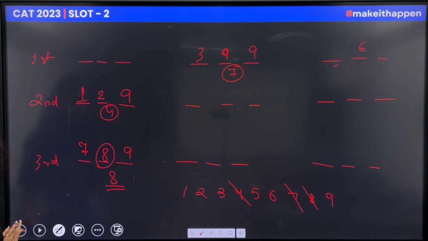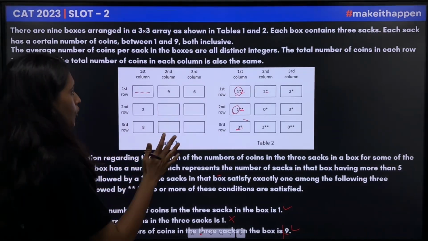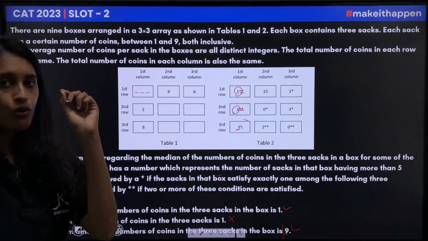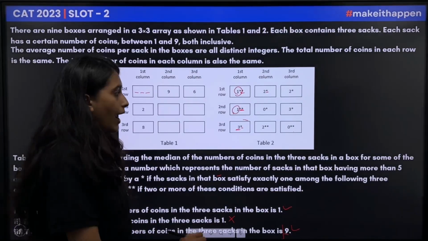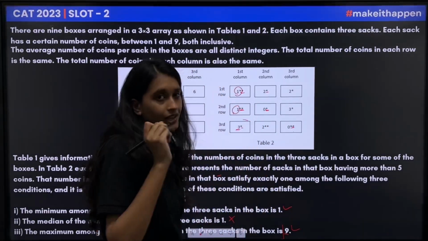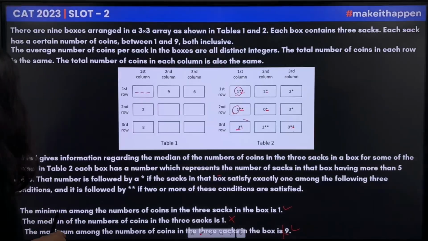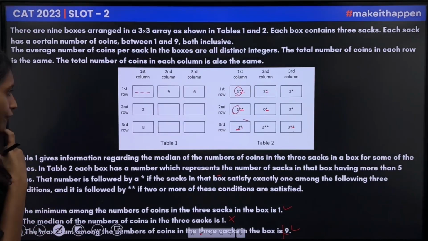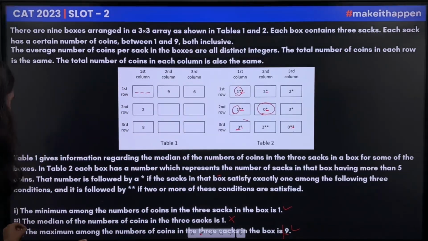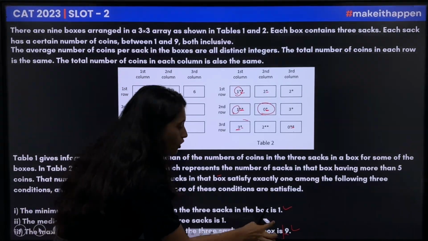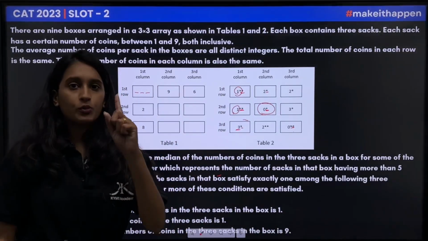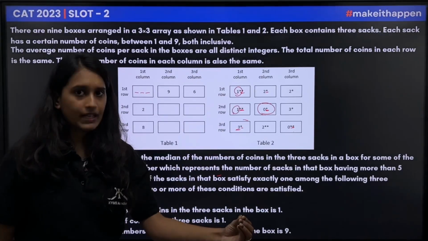Now if we see for these 2 boxes that have 0 coins more than 5, here 1 condition is satisfied and here 2 conditions are satisfied. If 1 condition is satisfied over here, this means it will not be the second one, because if the second one gets satisfied and the median turns out to be 1, the minimum number will automatically be 1.